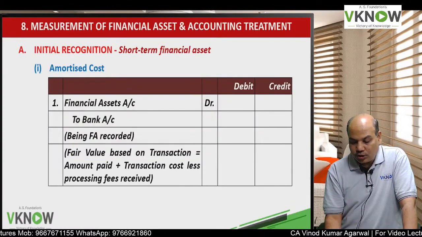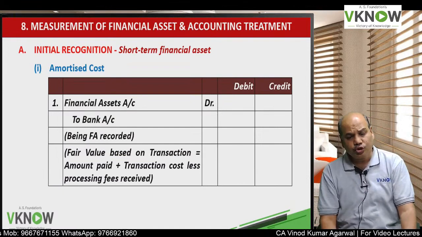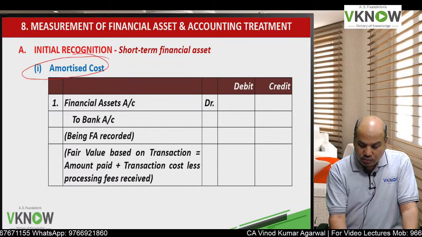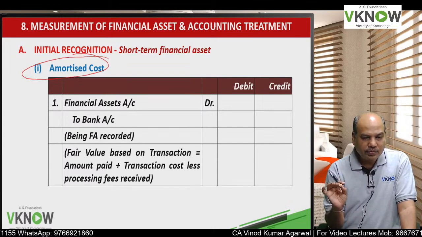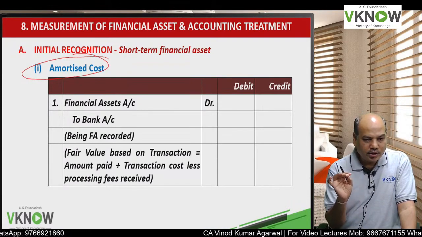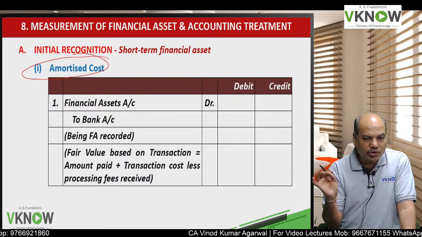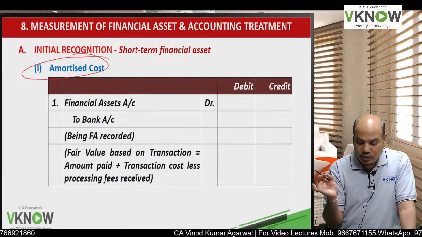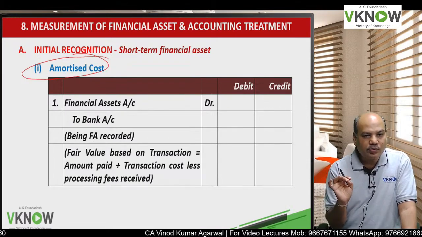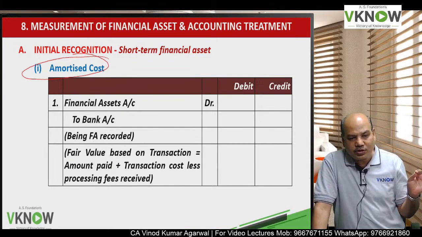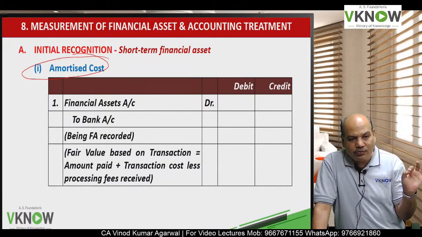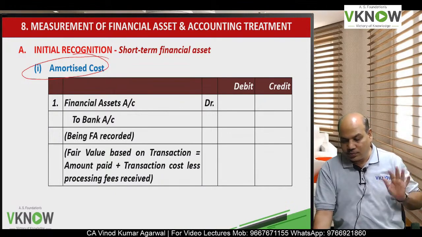So what is the accounting of short-term financial asset? There are three categories possible that we have discussed already: amortized cost, FVT OCI, FVTPL. When business model test plus CCFT is passed, then we will call it amortized cost.